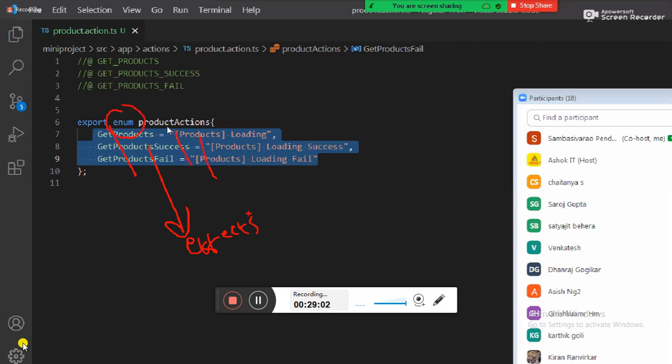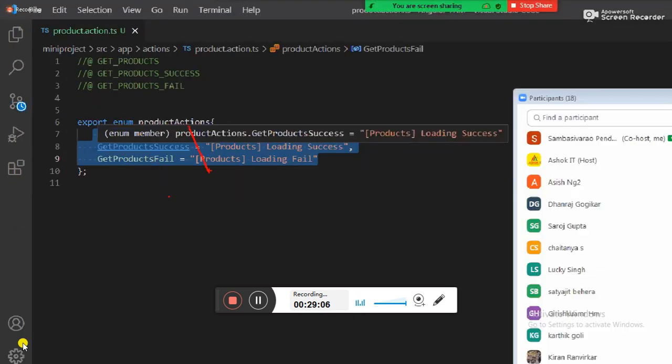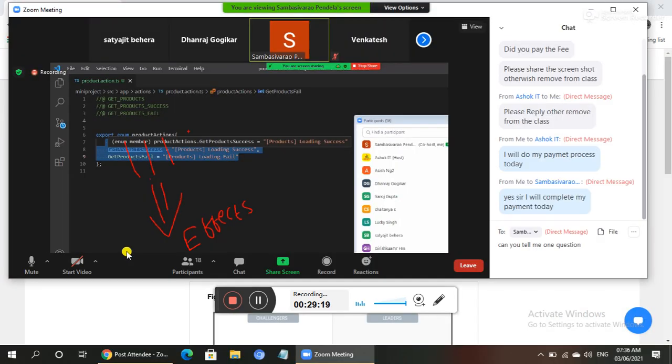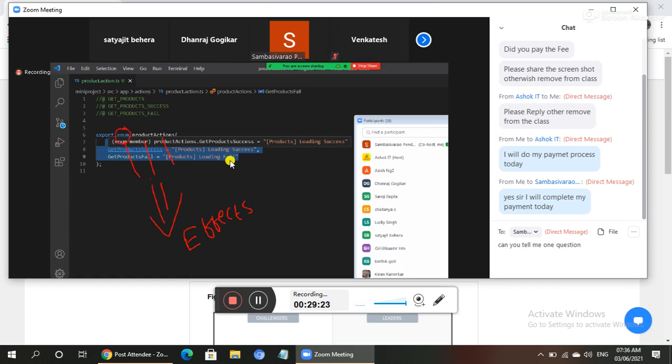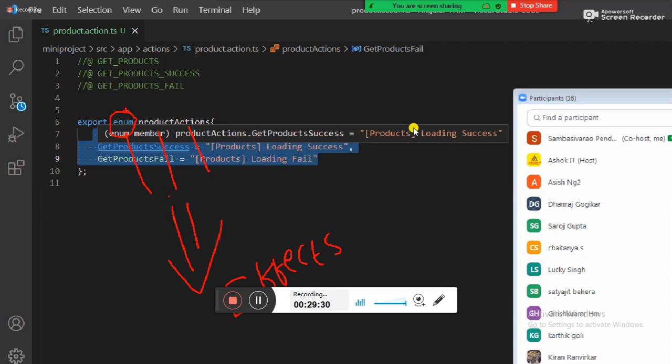Listen here. How many thoughts do you have? Three. Who will implement these thoughts? FX will implement these thoughts. How do we define your thoughts? To define your thoughts, we need to go for the enum data type. Guys, if you catch the hard points, you can be happy with the NGRX package. If you have a dilemma understanding the terminology, it is a difficult topic in Angular.